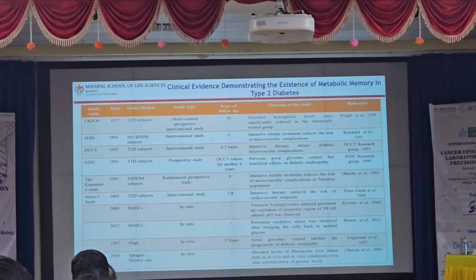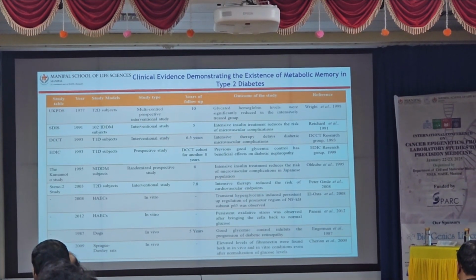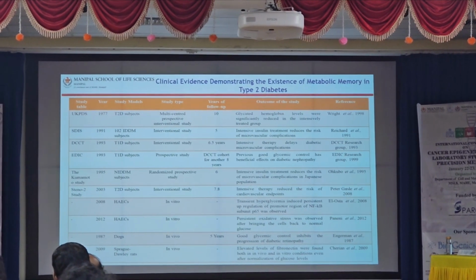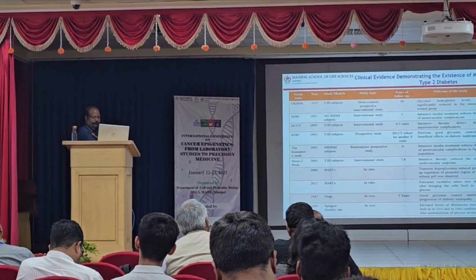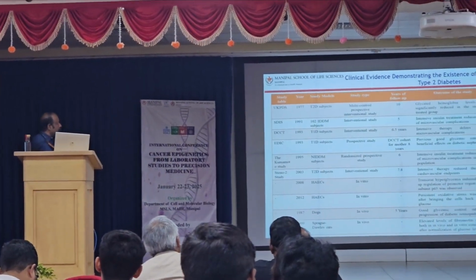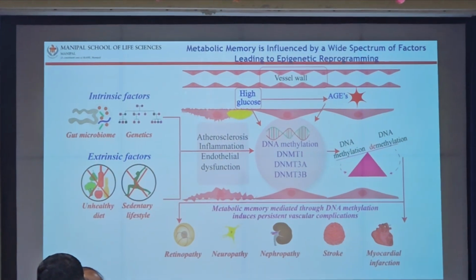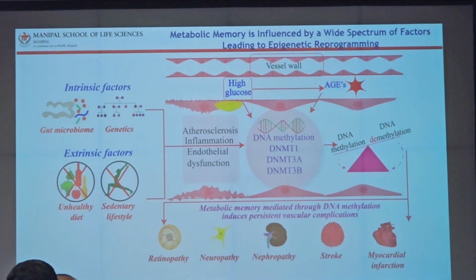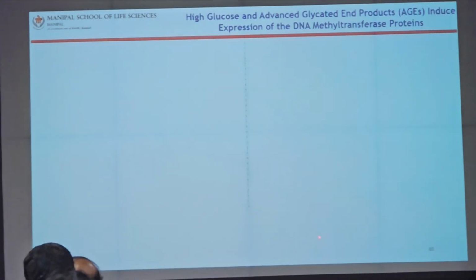This is known to be due to DNA methylation changes, which are permanent epigenetic changes, but unfortunately or fortunately, we do not know the reasons for all of this. So that's why we took this project. These are all clinical evidences showing that there is evidence for metabolic memory. Many extrinsic factors cause DNA methylation changes in endothelial cells, which leads to these vasculopathies.